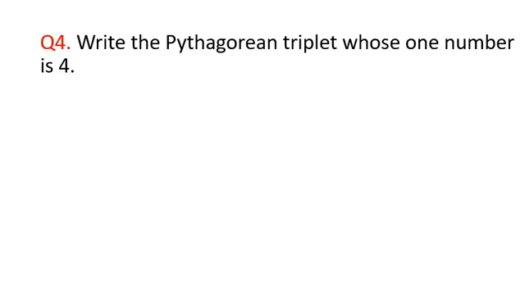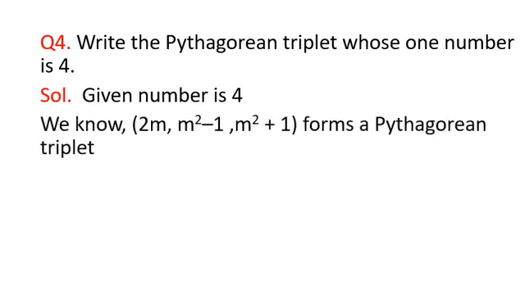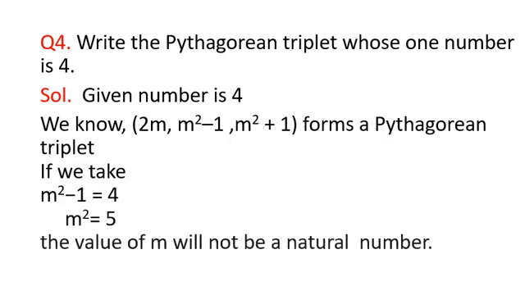Let us see now what the three members are. Given number is 4, and we know 2m, m square minus 1, m square plus 1 forms a Pythagorean triplet. So one by one I need to put the given number equal to the members, so that the value of m should be a natural number. Let us see. If we take m square minus 1 is equal to 4, then m square is equal to 5, because 1 will be shifted to the other side. The value of m will not be a natural number in this case. So we will not take m square minus 1 is equal to 4.